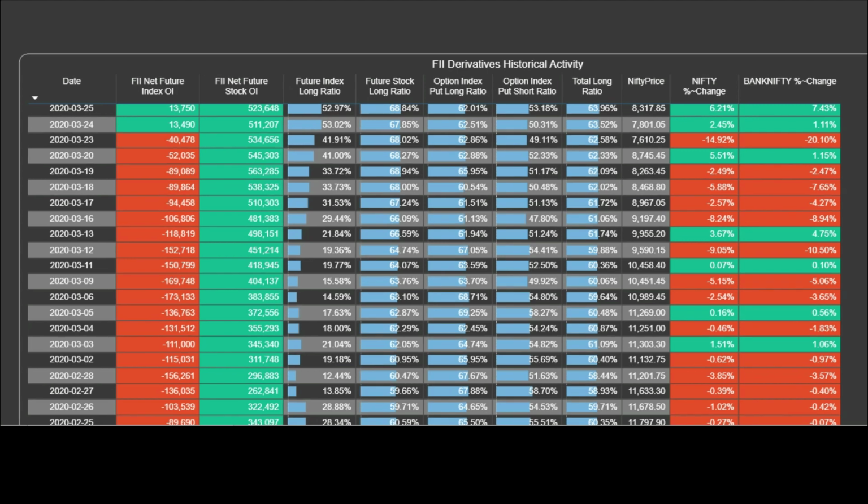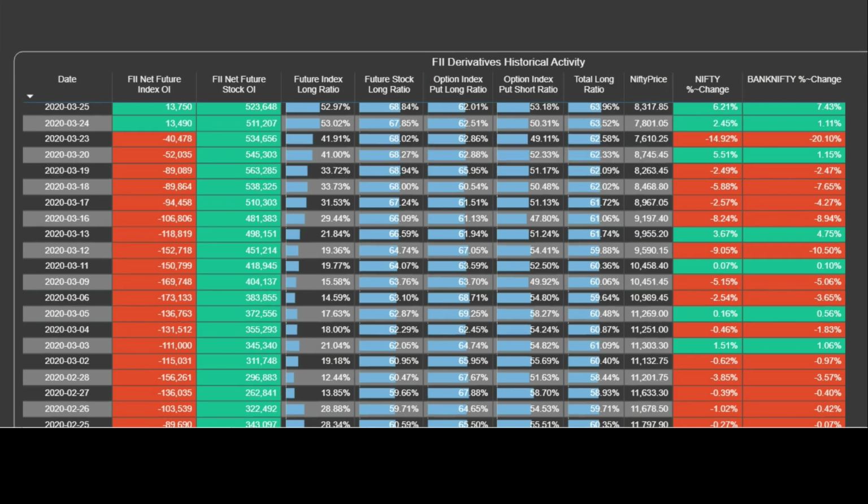See friends, nobody knows how big the fall would be, but you have to follow the data on a daily basis to see, as every day is passing, whether they are increasing their short positions or decreasing their short positions. It means that the market is highly bearish and will continue to remain bearish unless they cover their short positions.